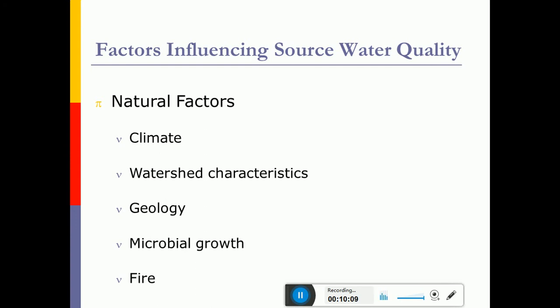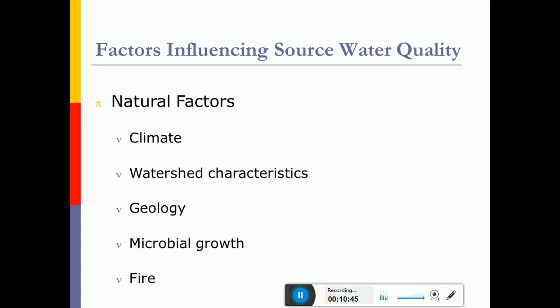Then it also depends on watershed characteristics. That means if you have a watershed area which consists of large irrigated lands, or if it has a forest area, whenever rainfall happens, it picks up all the minerals if it is a forest area. And if it is irrigated land, people use artificial chemicals and pesticides, so that water picks up all these constituents and enters the adjoining rivers and streams, thereby increasing pesticide pollution. So it depends on the watershed characteristics.